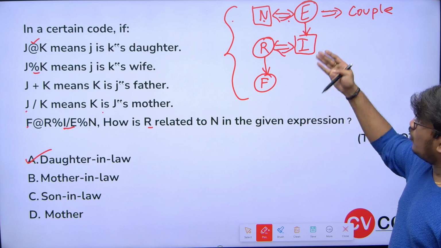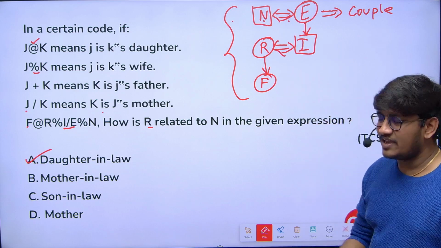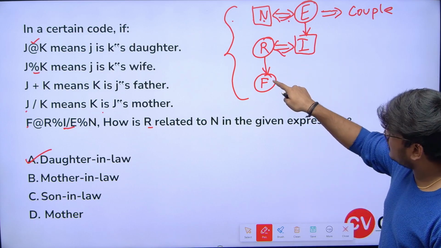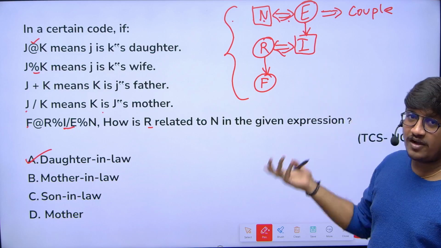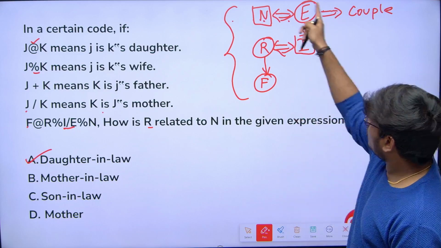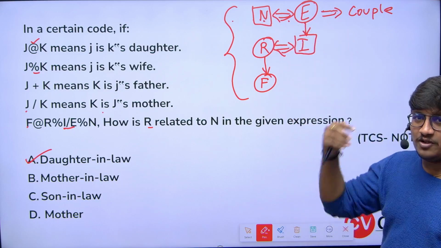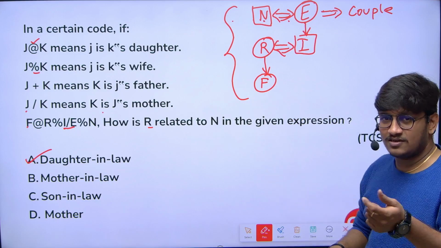If I ask you how I am related to F, you can easily say. F's mother's husband. Obviously, how I am related to F: father. That's it. So if you know how to draw this, they can ask any question, and you will be able to solve those questions in less than a minute.